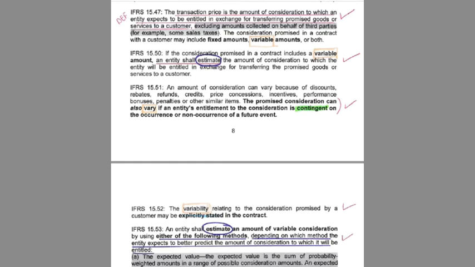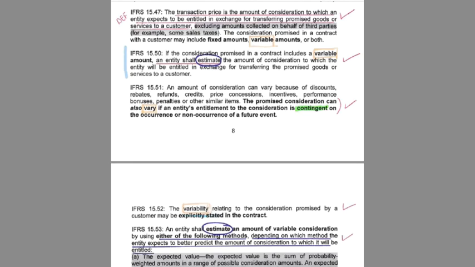It depends on what? On whether the battery is manufactured, installed, and tested within 100 days. It's contingent upon the occurrence of that event, that we meet the deadline and we win the bet. So the variability relating to the consideration promised in a contract can be explicitly stated in the contract, which it is. It was very explicit on Twitter that they entered into this bet. Now that we know there is a variable amount to this transaction price, what do you do if there is a variable amount? So that is what paragraph 50 tells us.